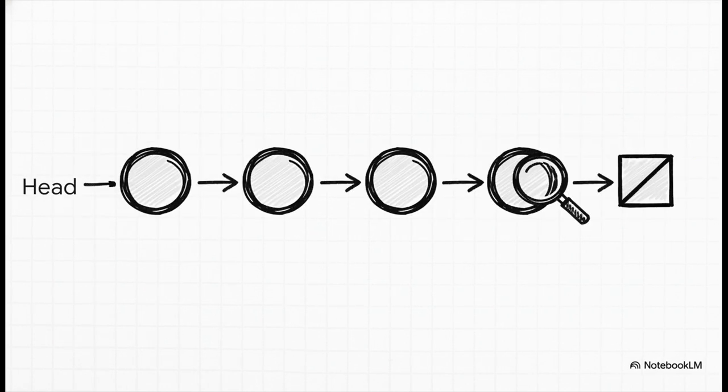And this is what a complete list looks like. We always keep track of the very first node, which we call the head. From there, we can traverse the list, which is just a fancy way of saying we can move through the entire chain by following the pointers from one node to the next, all the way until we hit a null pointer, which just signals, hey, you've reached the end of the list.